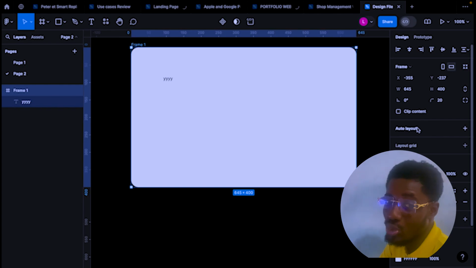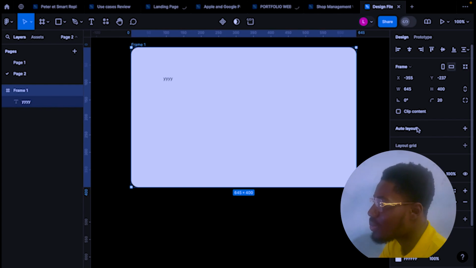Auto layout helps you to properly align your text and speed up your workflow also, and it's really important. Layout grid helps you to align your text. Maybe you're working with various pages. Grid helps you to align your text, align your objects, and get a clean and presentable work.